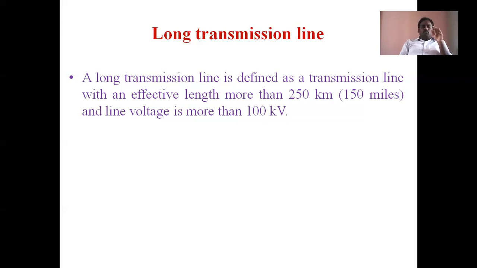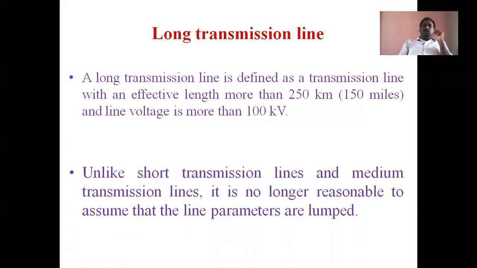That is the very important consideration in the long transmission line. The parameters are not lumped ones. Those are always distributed. That's why, unlike short and medium transmission lines, it is no longer reasonable to assume that the line parameters are lumped.